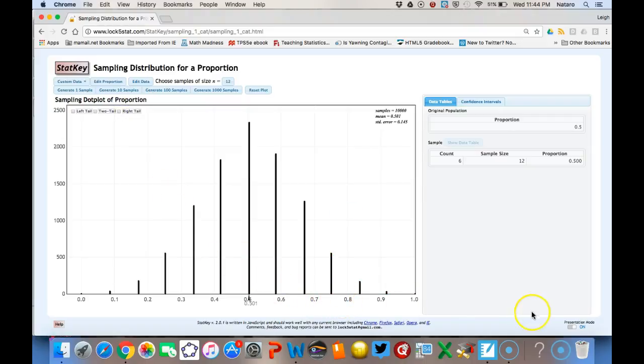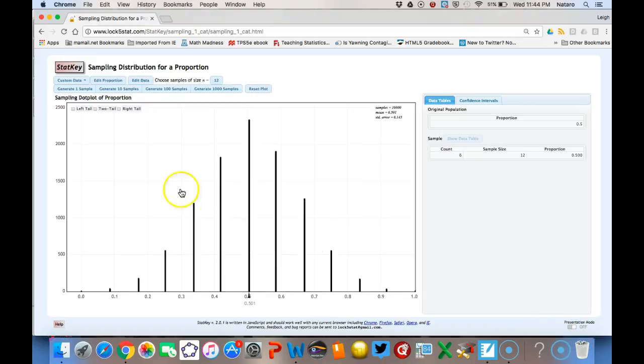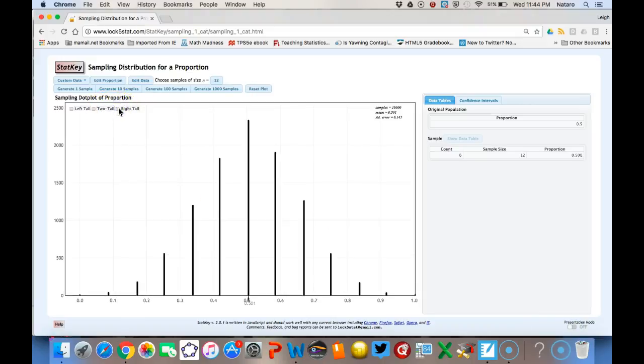And I don't know why that's not letting me change that number. Let me try this. Right tail. I don't know why it's not allowing me to do this right now. Hopefully it's working for you. There we go. This applet's not working.